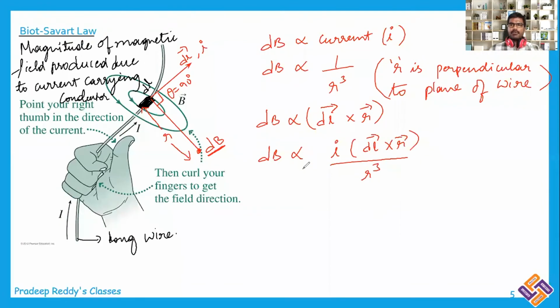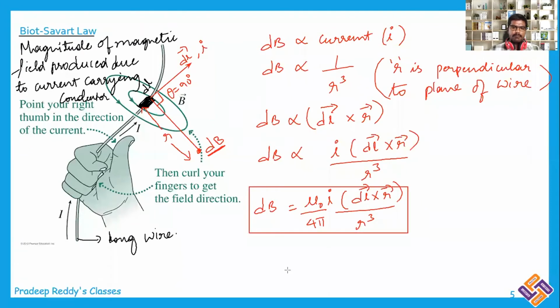If I remove this proportionality, I should include a constant. That constant is mu naught divided by 4 pi. So dB equals mu naught by 4 pi, I into dl bar cross r bar divided by r cube. This is the equation which gives the direction as well as magnitude of the magnetic field produced due to a current carrying conductor.